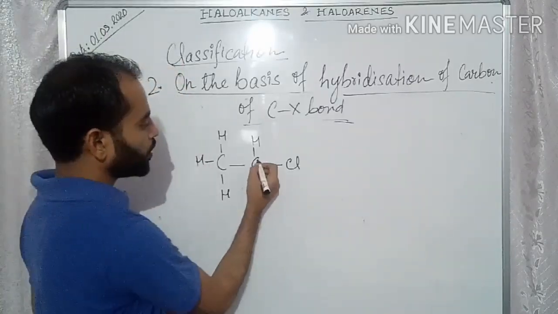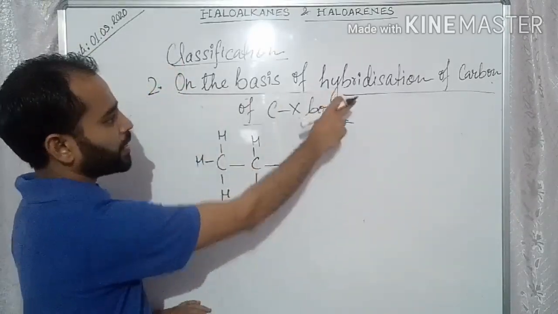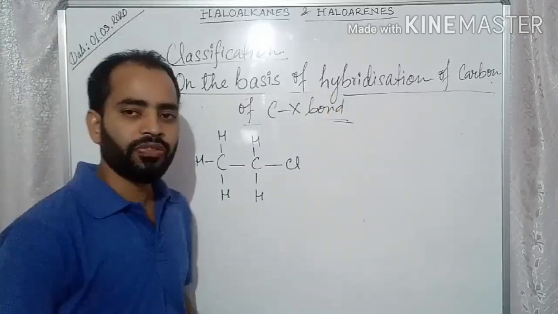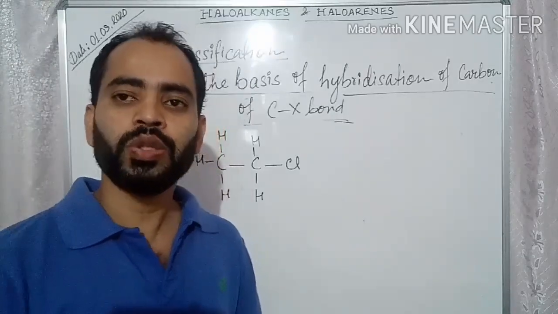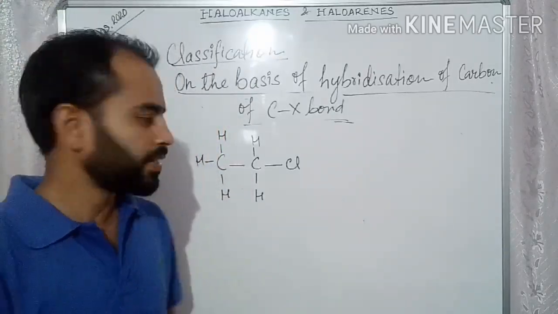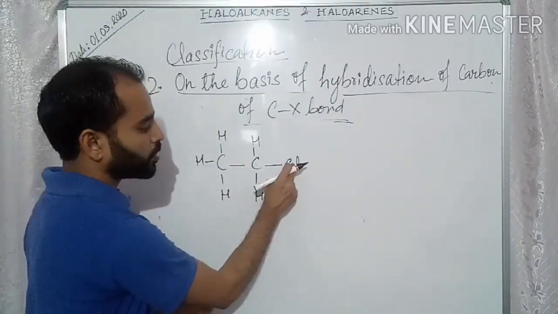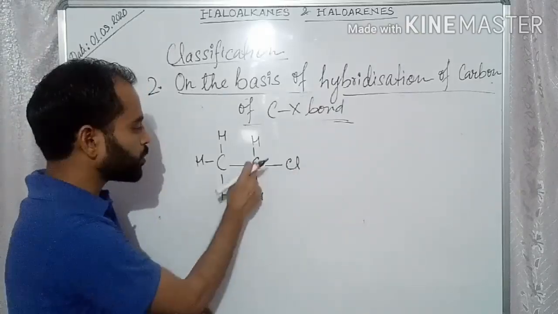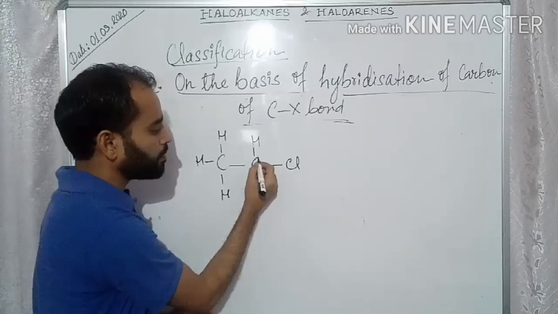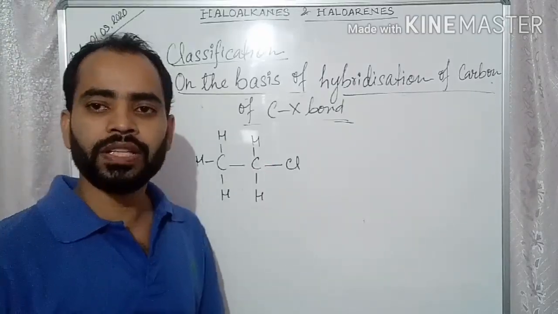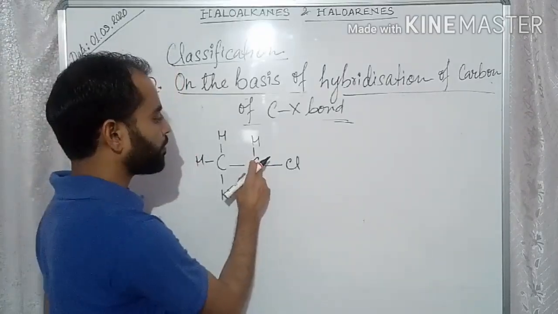Now you see, for this type of classification, we have to find out the hybridization of that carbon atom to which halogen is attached. So halogen, that is chlorine, is attached to which carbon atom? This one or this one? It is attached to this carbon atom. So we have to find out the hybridization of this carbon atom.